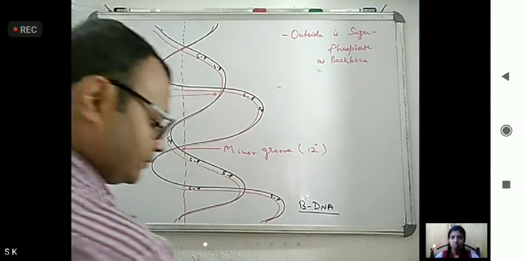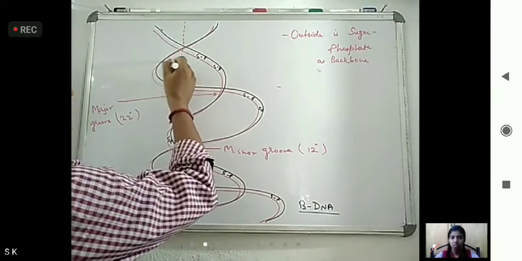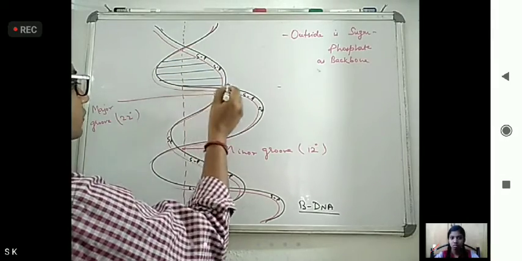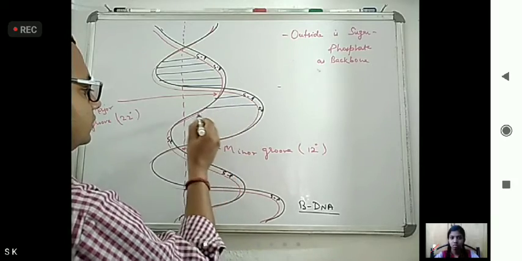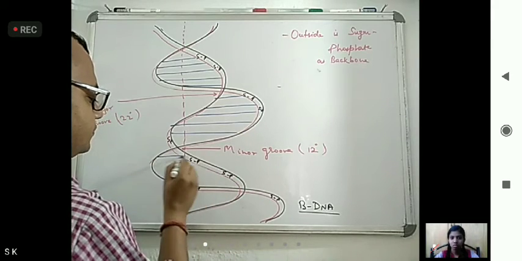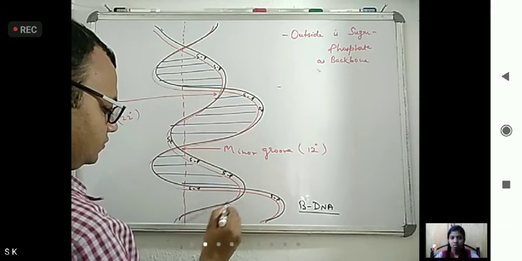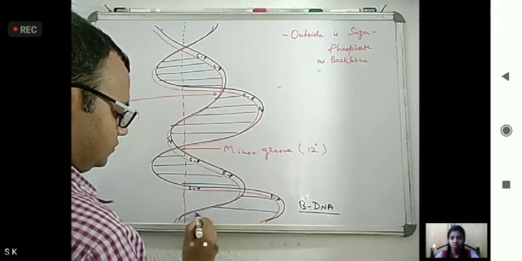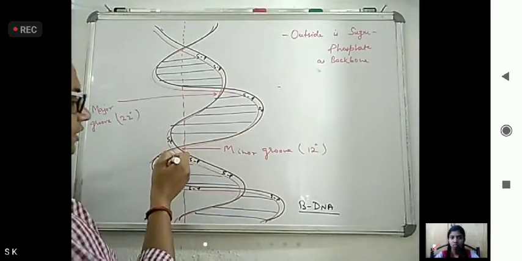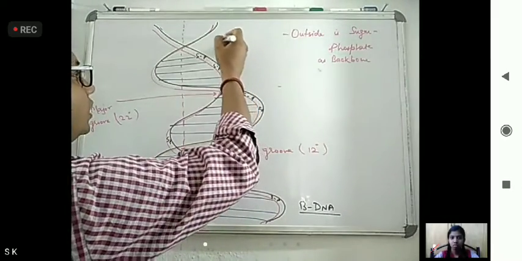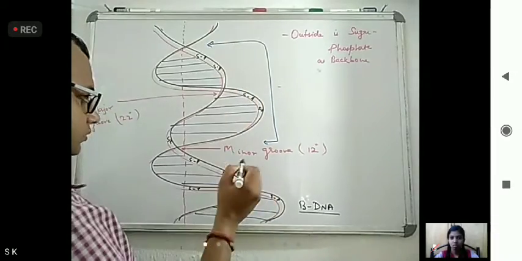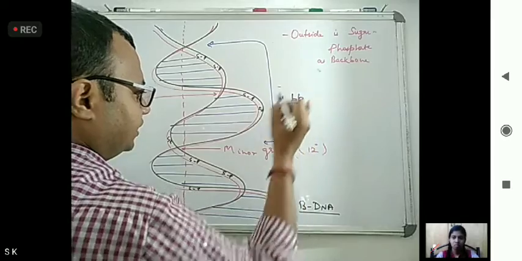Inside they are having the bases. From one turn to the next turn, it is having one base pair.